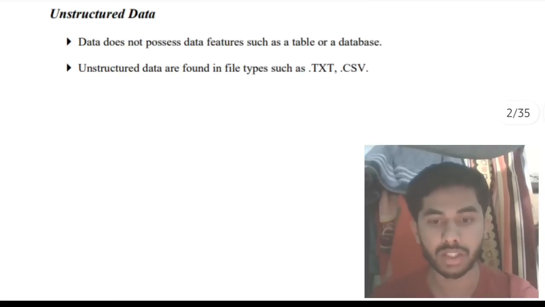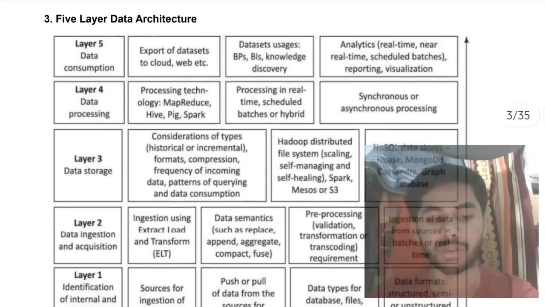Unstructured data, there is no structure in that. You will be just writing it simply like text or CSV. There will be no table, there will be no format. You'll be just typing it simply. Okay, that's called unstructured data. Very important question from exam point of view.